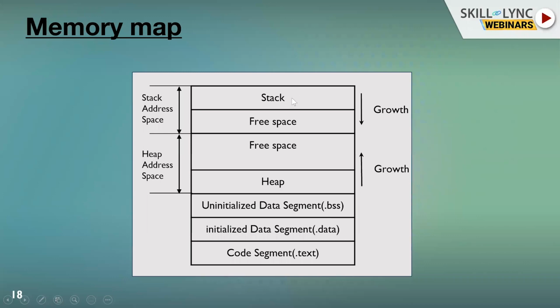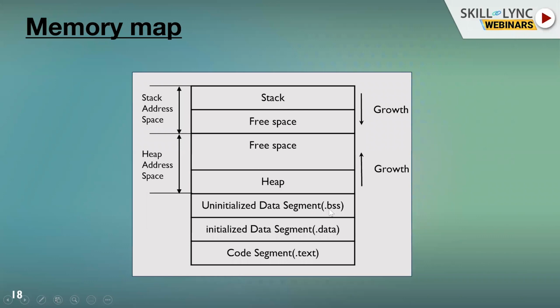Stack is basically local variables. This is a big topic, but I'll give a brief. Stack means local variables, all internal to the function scope; those all go to the stack. And heap is mostly less used in embedded systems, because embedded systems are deterministic. Malloc and so on are for dynamic memory allocation; leave that aside for now. In the static allocation, we have the stack and we have the BSS.